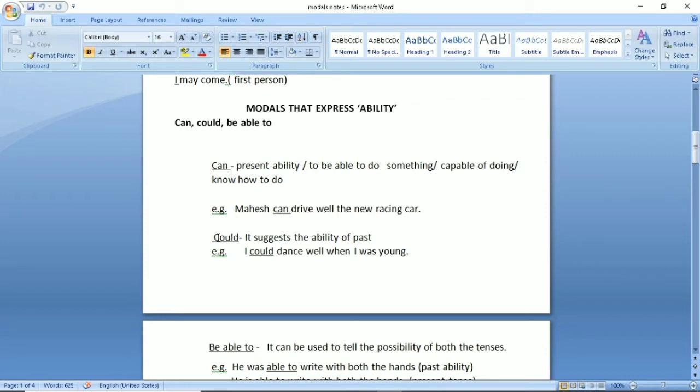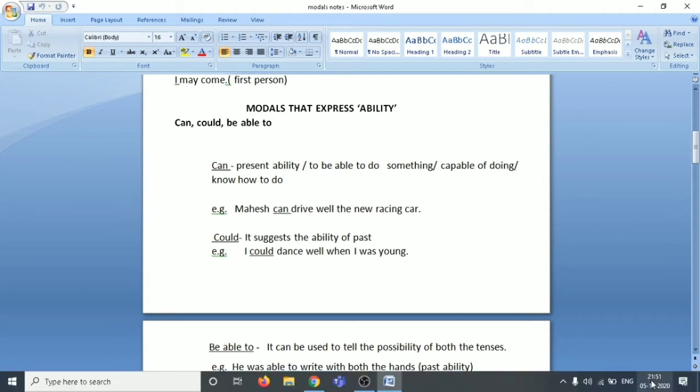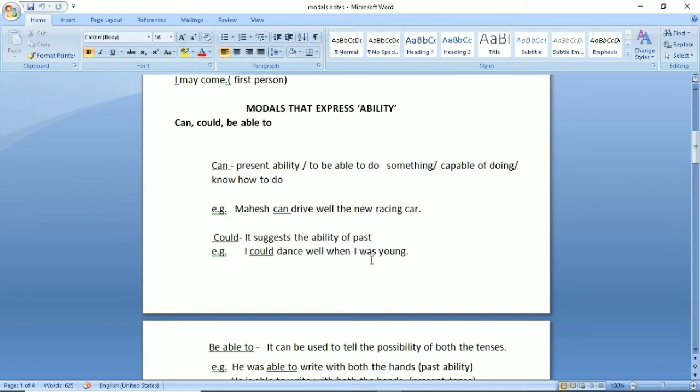Next, could. Students, could is the past form of can. So it is very much obvious that it will be used for the ability of the past. For example, I could dance well when I was young. So students, you should keep this thing in mind that whenever there is past form of the verb, it may be helping verb or it may be main verb, surely you are going to use only the past modal. Here you cannot write that I can dance well when I was young, because if you write can, it means you are using the modal of ability of the present, whereas here we are talking about the past.